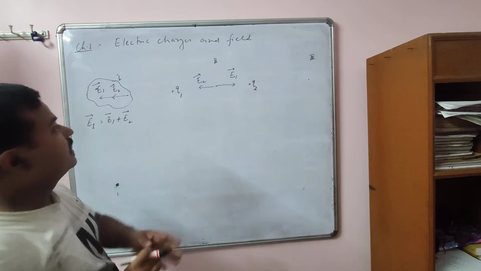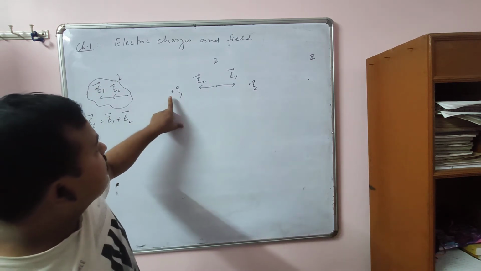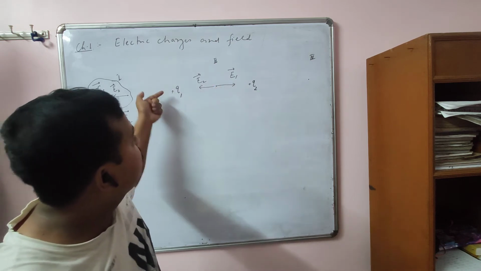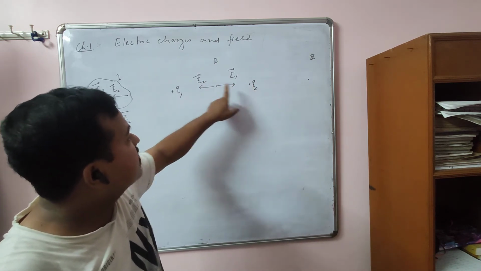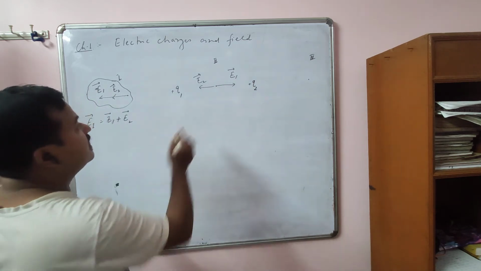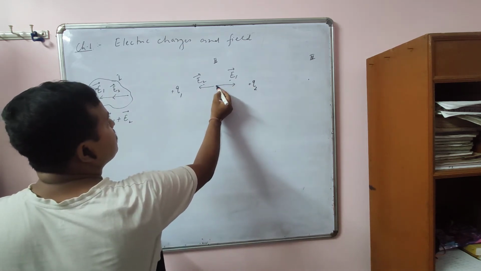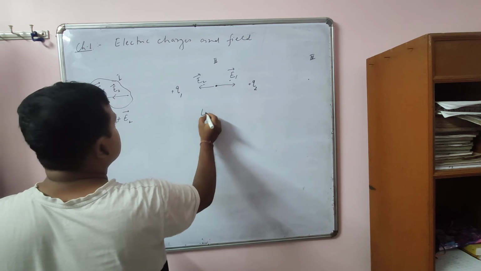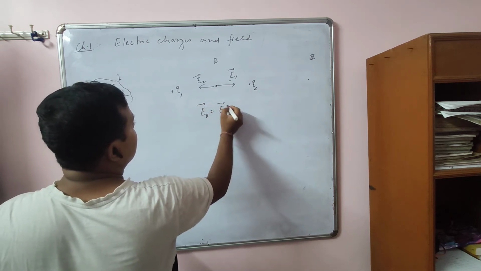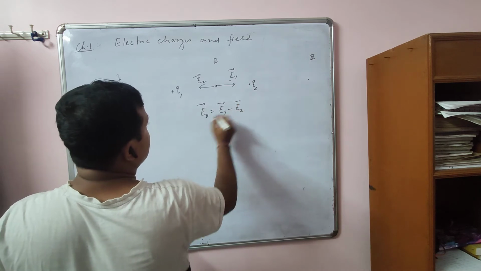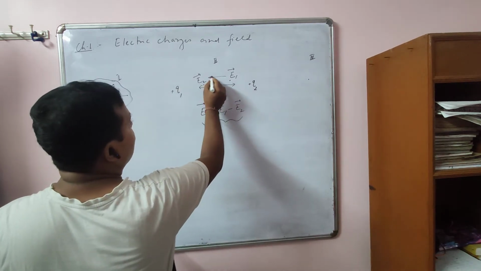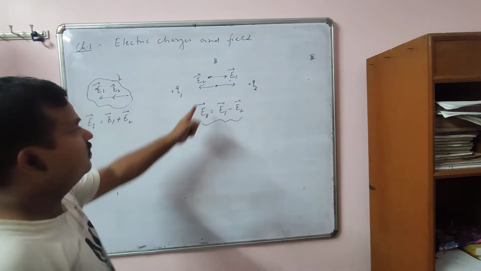Okay, I repeat. At this point you see, this is a positive charge. Outward means away from this charge. So E1 is away from this charge. For this charge at this point, outward means away from this charge. It is along this. So here you see, they are in opposite directions. So what will be the total? What is the total field at this region? It is E1 minus E2. Why has it been subtracted? Because they are in opposite directions. This you have to see carefully.